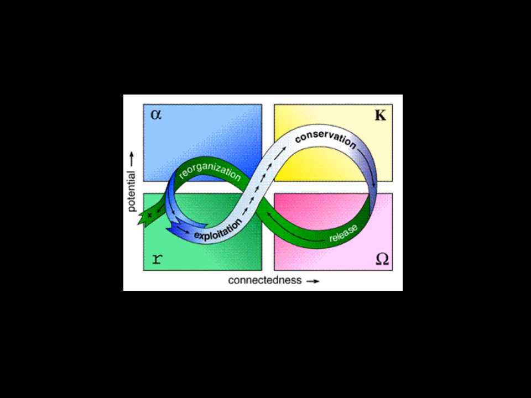The standard cyclic progression of the complex adaptive system is one that moves through 4 phases: exploitation, conservation, release, and reorganization, although other variations do sometimes occur.